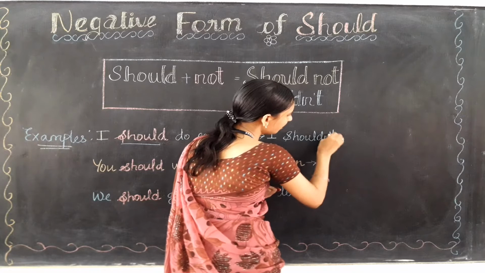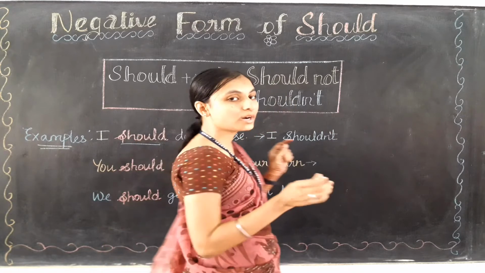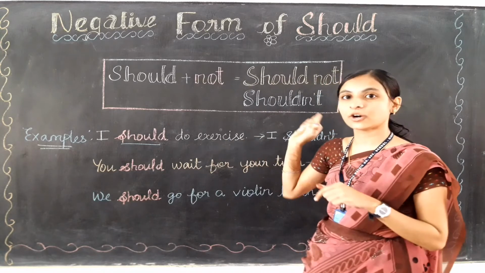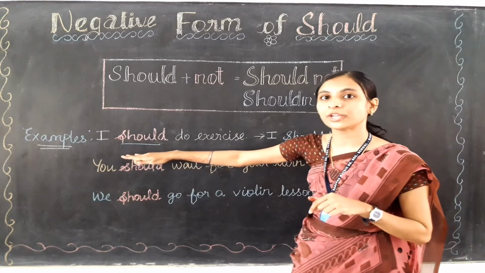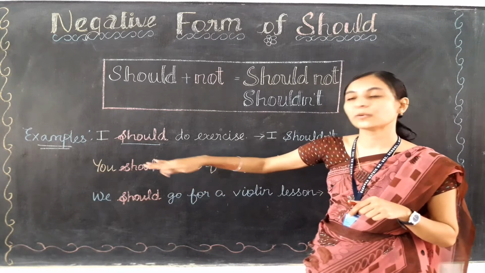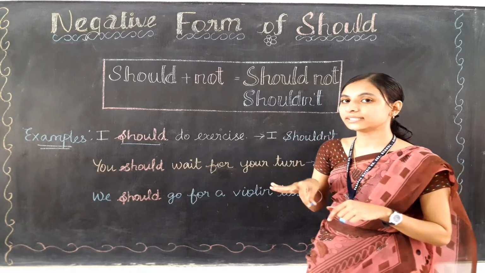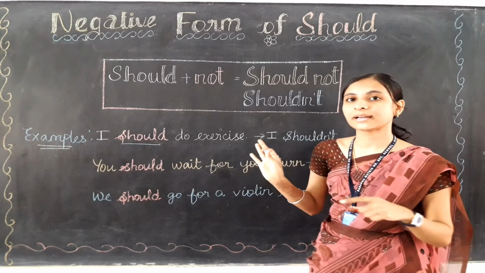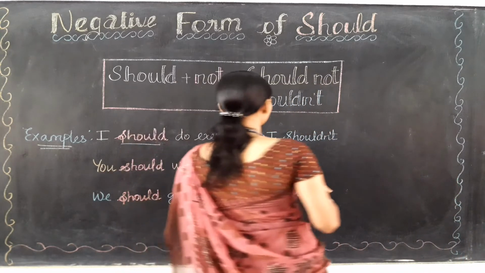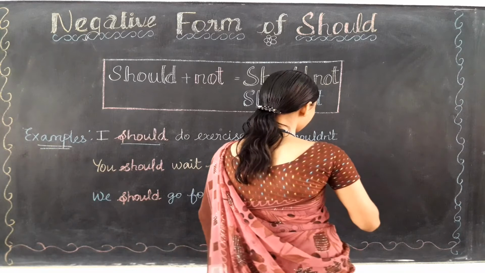Shouldn't. Then all other words will come as it is. Without making any changes, we can write all other words. The changes are going to happen only in the should place, not in any other place. So other words will come as it is. So I shouldn't, and then all other words, that is do exercise.